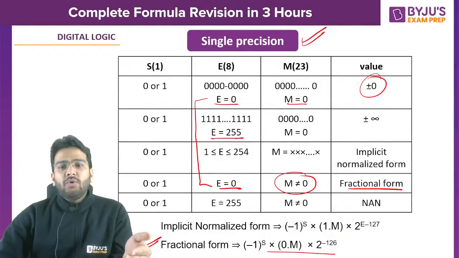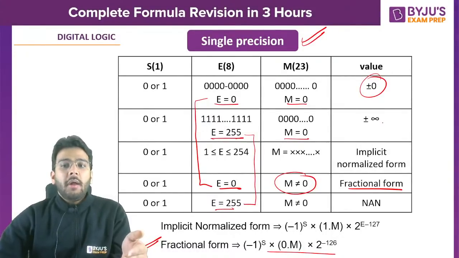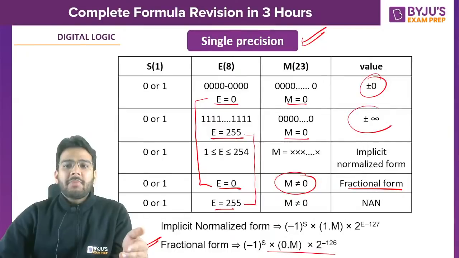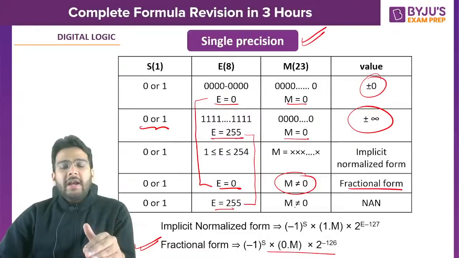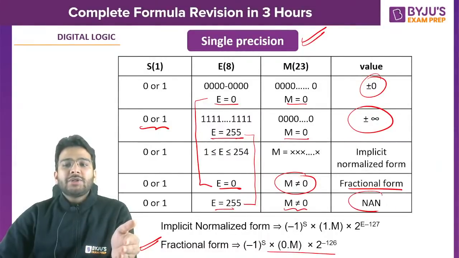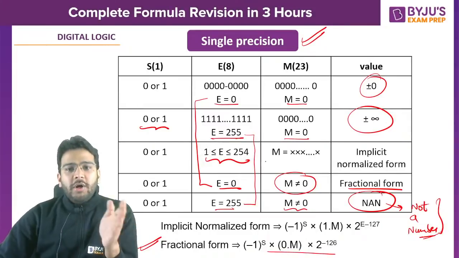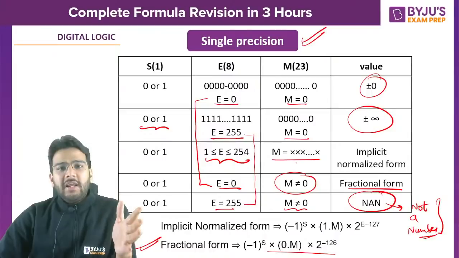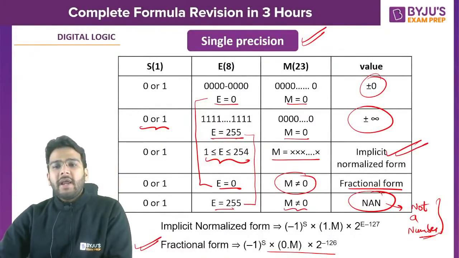If e is equal to 255 and m is equal to 0, it is plus minus infinity depending upon the sign bit, whether it is 0 or 1. If m is not equal to 0, then it is not a number. NaN means not a number. We don't represent these kinds of numbers. When e lies between 1 to 254 and m is anything, then it is always implicit normalized form.